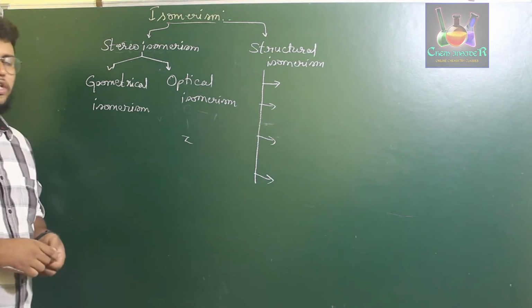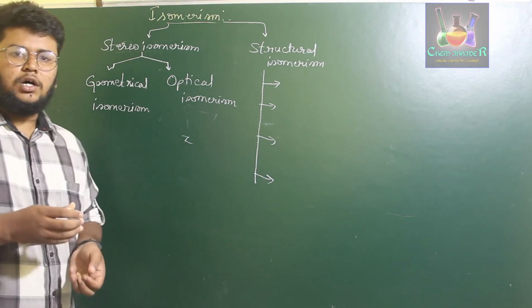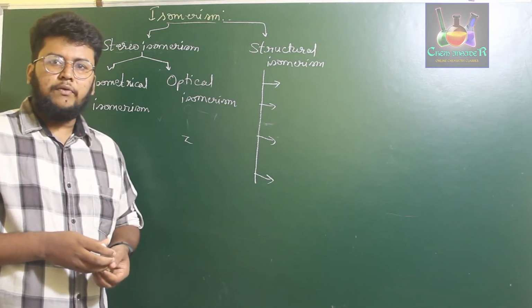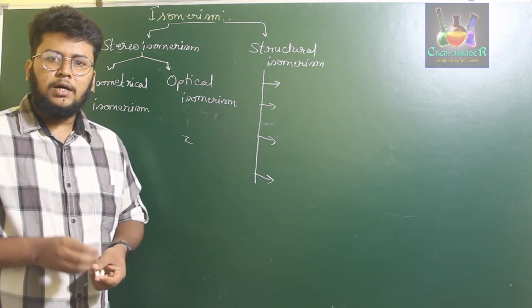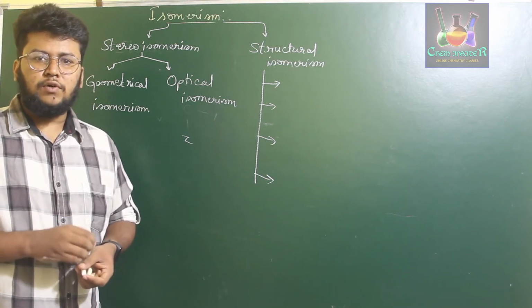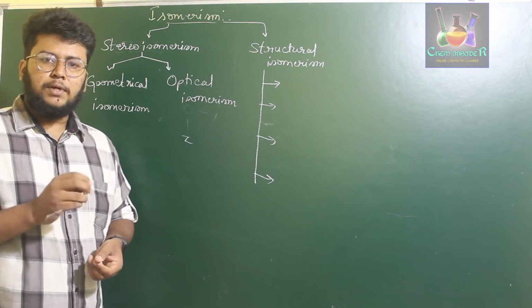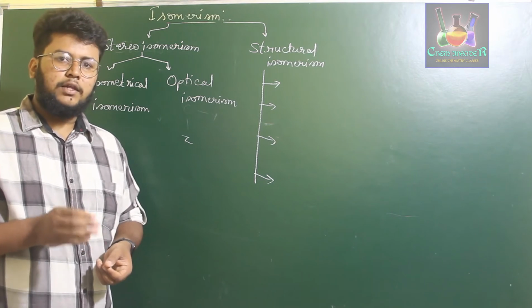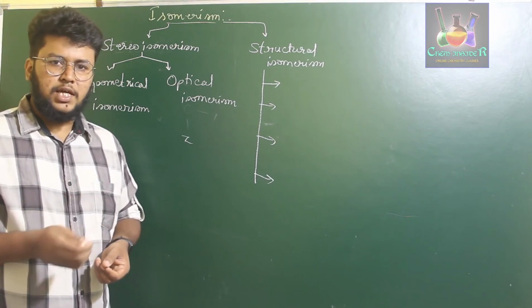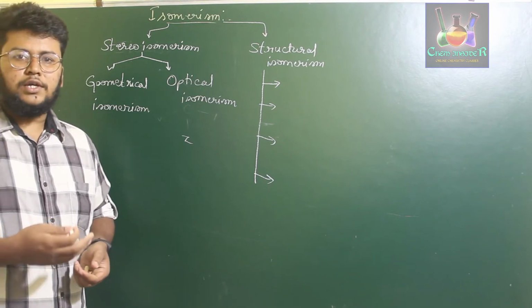Now, for structural isomerism. Structural isomerism is a phenomenon where two or more compounds have the same molecular formula but differ in the structures of groups or atoms. If the atoms or groups present in two or more compounds vary, provided their molecular formula is the same, then those isomers are called structural isomers.